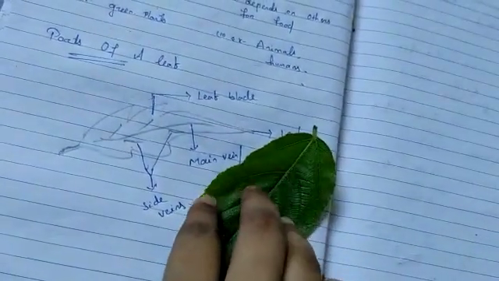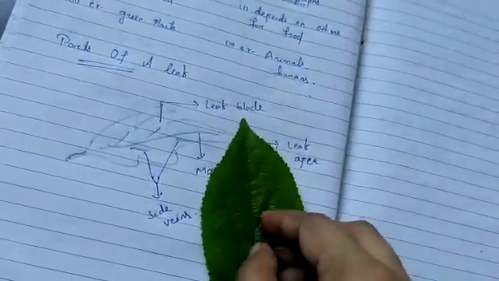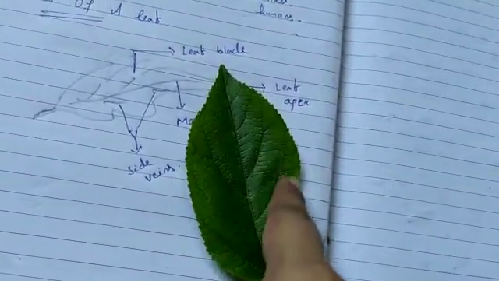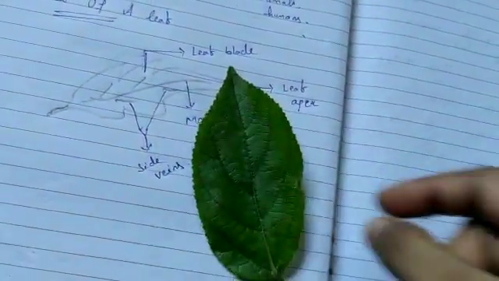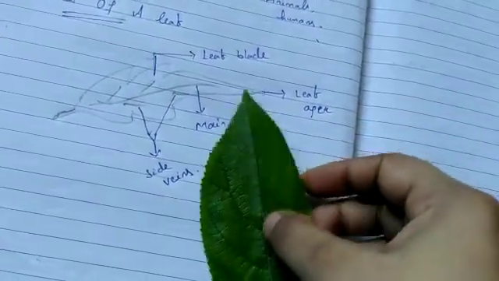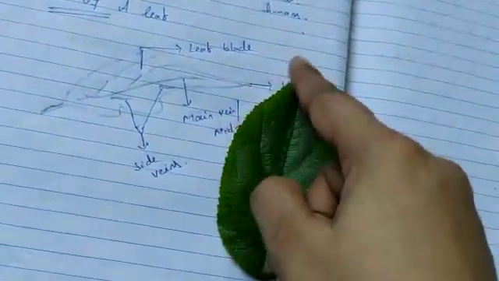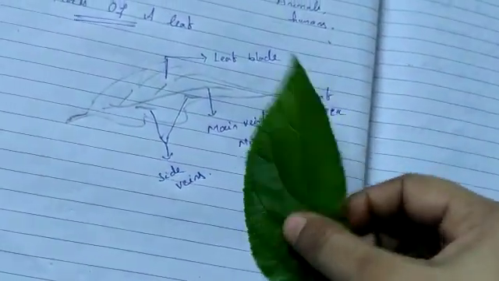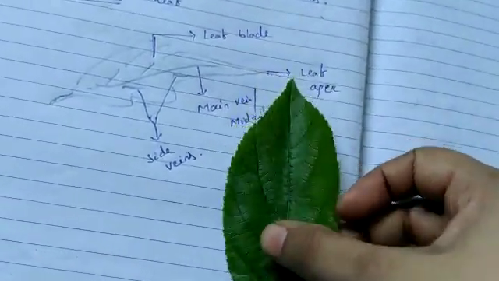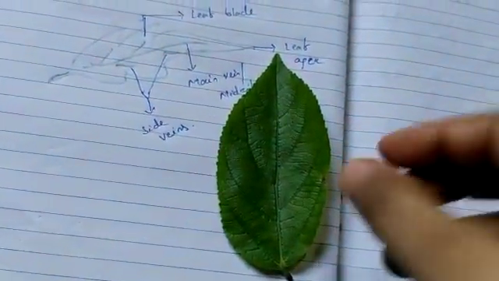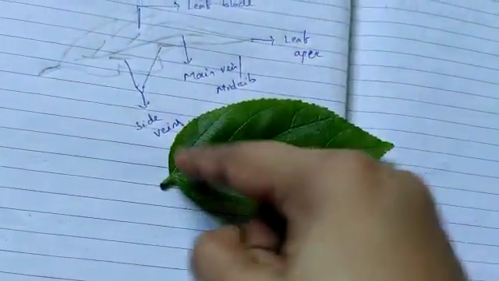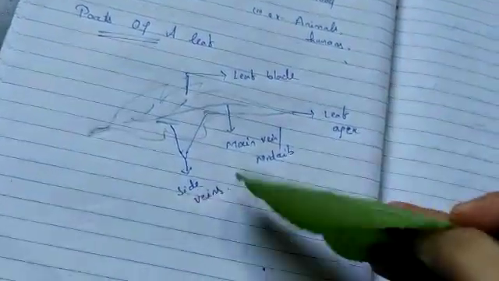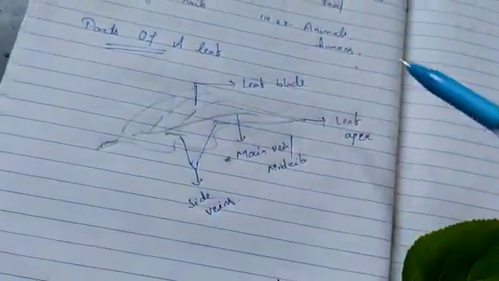After that you can see thin tubes coming from both sides. These lines are called side veins. These veins transport water, minerals and food to the whole leaf and to the other parts of the plant also. So this green leaf is responsible for the preparation of food for the plants. In the next class we will study how the green plant is able to prepare the food. Please study the book so that you will be clearer about the parts of a leaf.